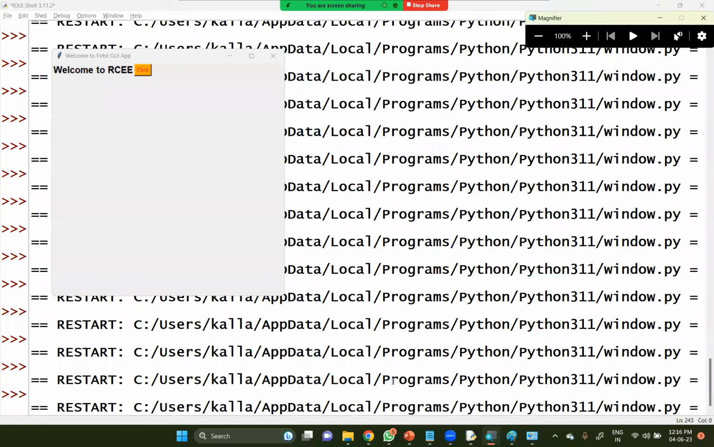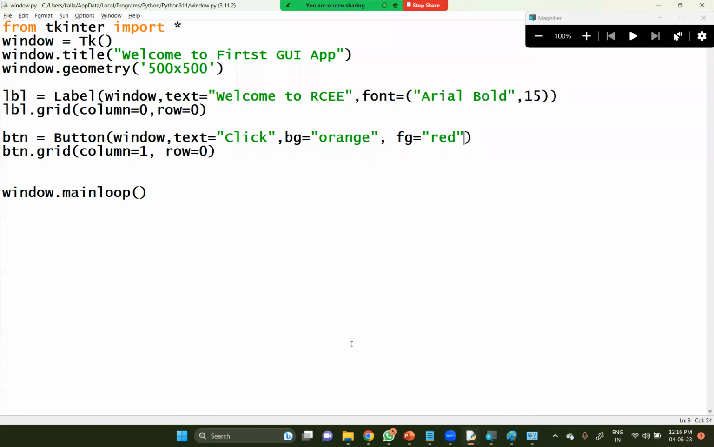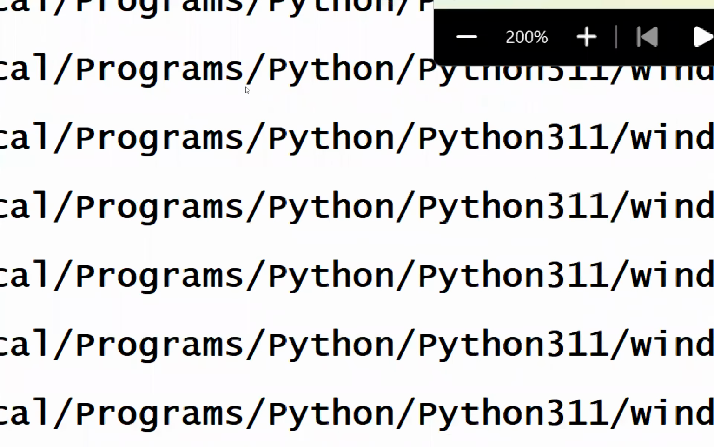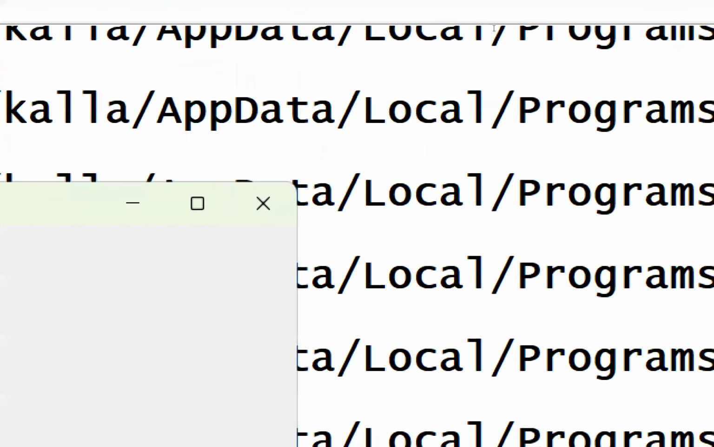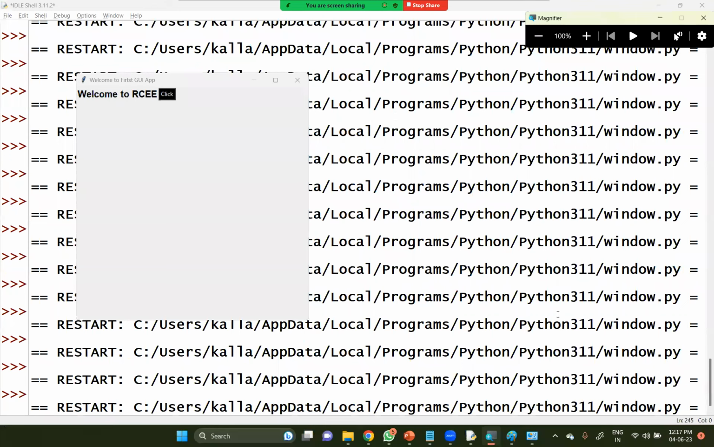So let me change them with other colors. Let me close this one for a while and change this one here. Instead of orange, black, and here it is white. Let us see whether it is being executed properly or not. Look at this, black color and white text color. Like this you can change your button colors here. In this way you can perform the operations here.